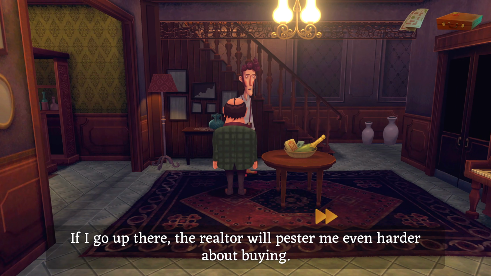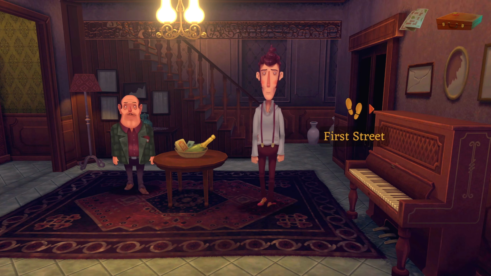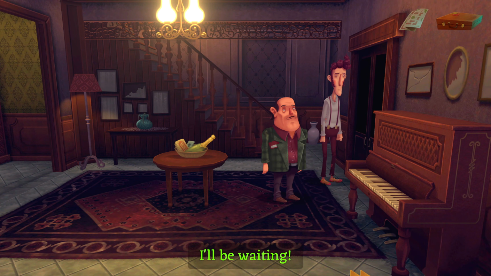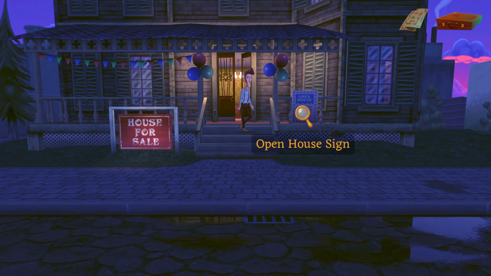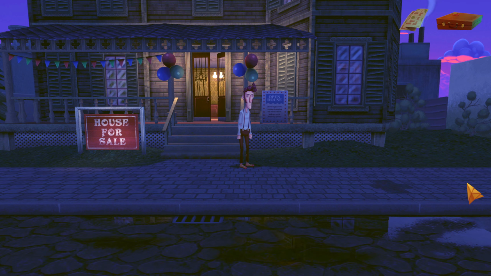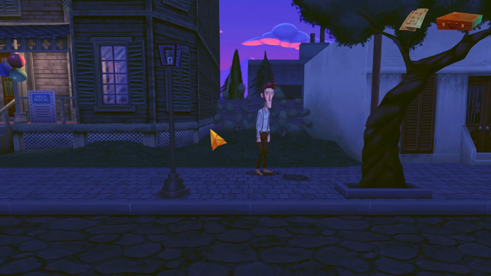Alright. Should we go upstairs? If I go up there, the realtor will pester me even harder about buying. Right, yeah, okay. We need to find a way to lock him in that closet, don't we? I think I'll be coming back to this a little bit later on. Lena's not here, right? I'll be waiting. I'm sure you will be. Okay, what does it say on the sign? Open house today. Cozy rustic cottage featuring old world charm and new world financing options. And a giant closet you can do cartwheels in, apparently. Let's see, what else have we got?